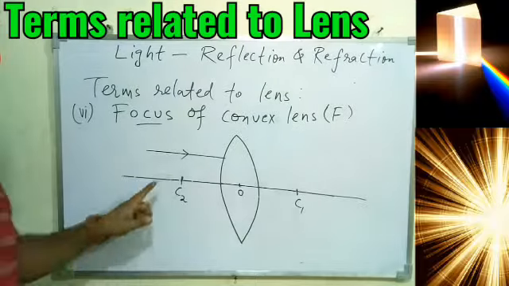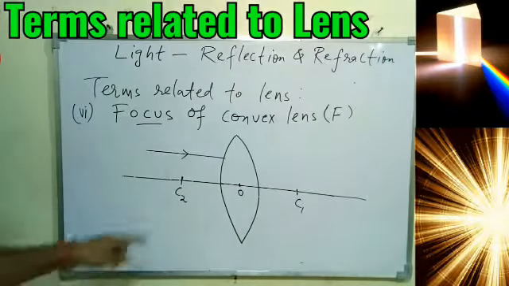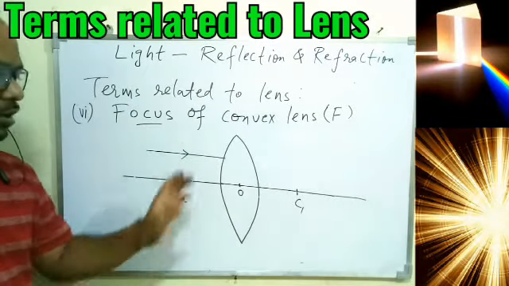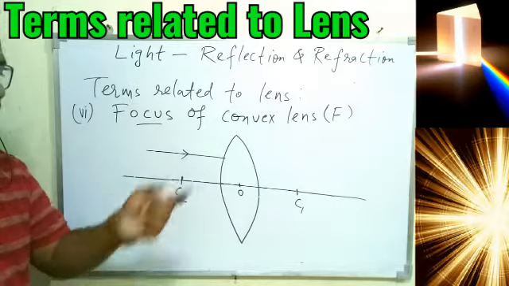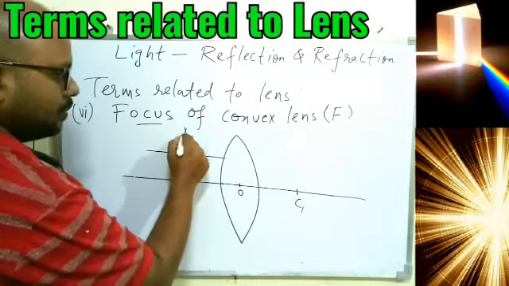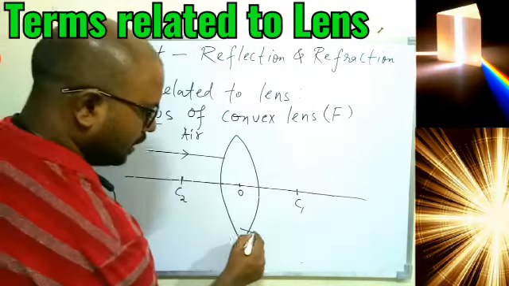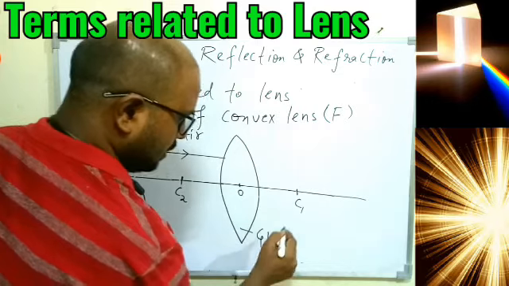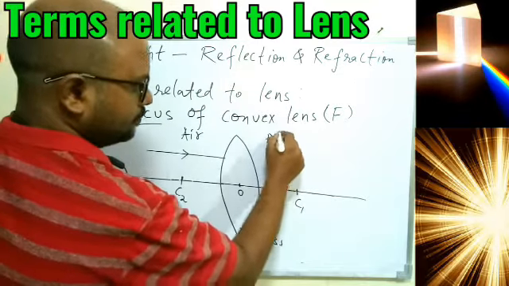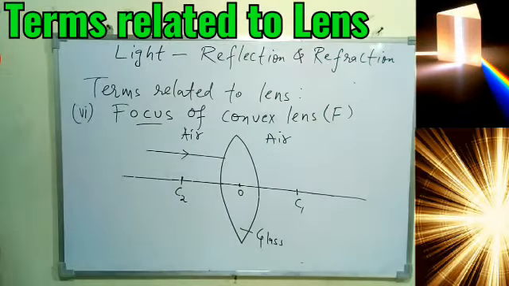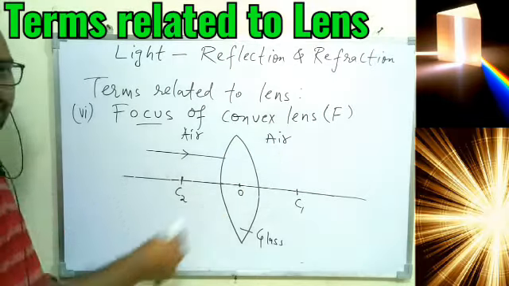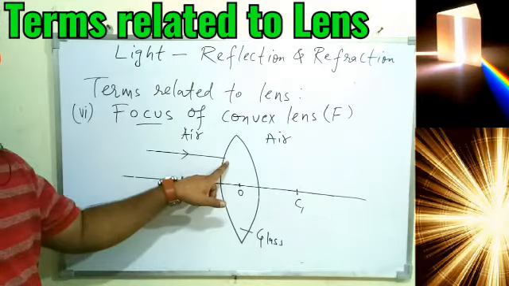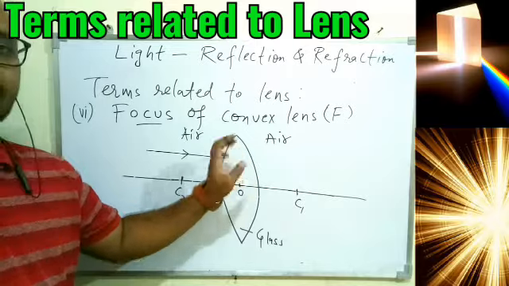Now what will happen to this ray? Okay, so we know this ray cannot pass straight away, cannot reflect also, it is a lens, it has to pass. So the light is traveling from air to glass. So I am writing here, this is your glass, and again this is air. So it is understood the ray of light will pass from air to glass and then glass to air. So it will have refraction at this face, second refraction at the other face.